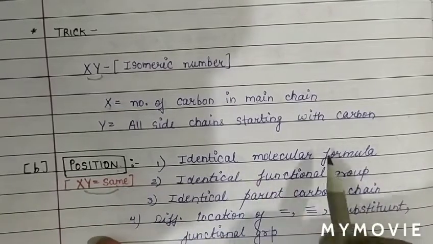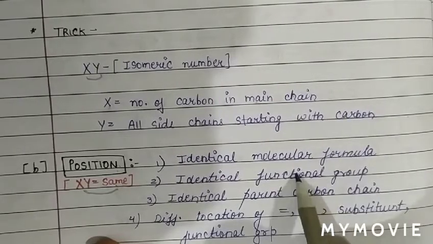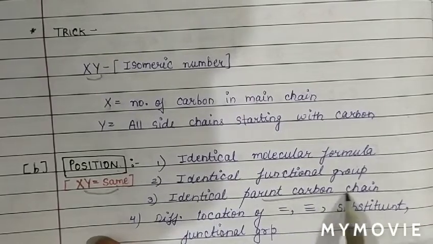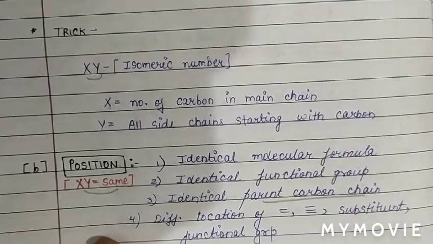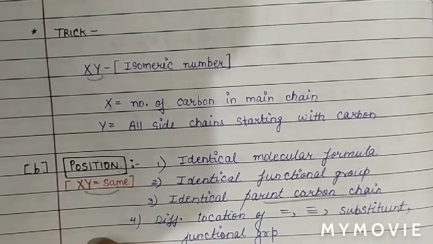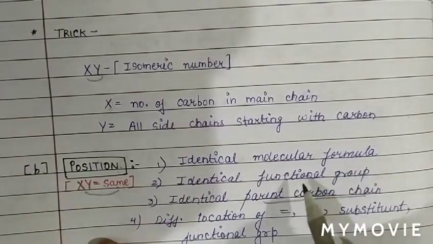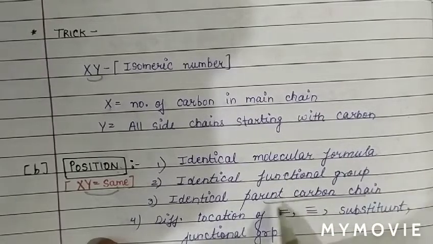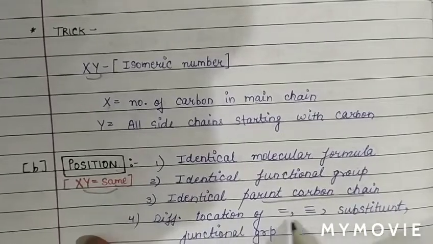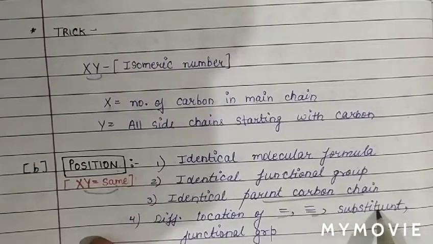In position isomers, the molecular formula is the same, the functional group is also the same, and the parent carbon chain is also the same. In chain isomers, molecular formula is the same, functional group is the same, but there is a different length of carbon chain. In this case also, molecular formula is the same, functional group is the same, and the parent chain of carbon atoms is also the same, but they differ in the location of the double bond, triple bond, or any substituent or functional groups.